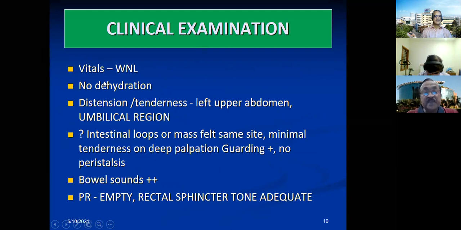To summarize, his vitals were stable and there was some intestinal loop or a mass felt in the left upper abdomen. And PR empty, rectal sphincter tone adequate. So just quickly to tell you, his anorectal anomaly was normal. Now no problem there.